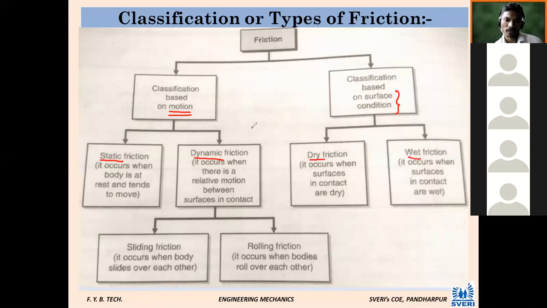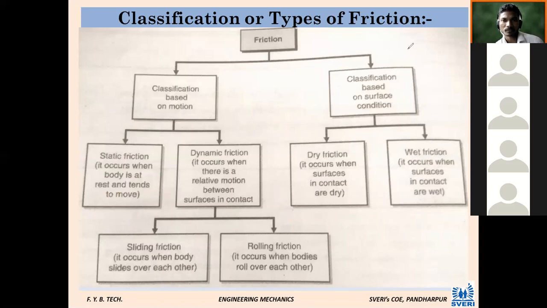But actually, we are interested to learn these things. Static: bodies at rest that tend to move. This is very important. Though the body is at rest, it tends to move. This sentence is most important here. It is about to move, we can say. Again, there are sliding friction and rolling friction. These two words are also familiar to you. What is sliding and rolling? This is the classification of friction we have seen in the last lecture.